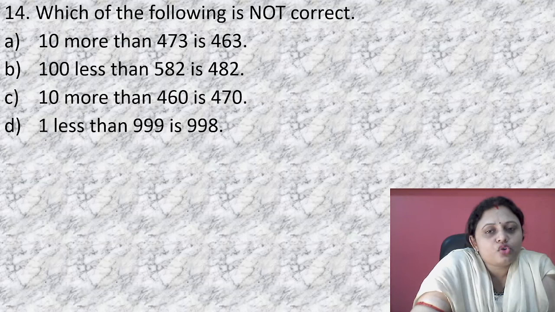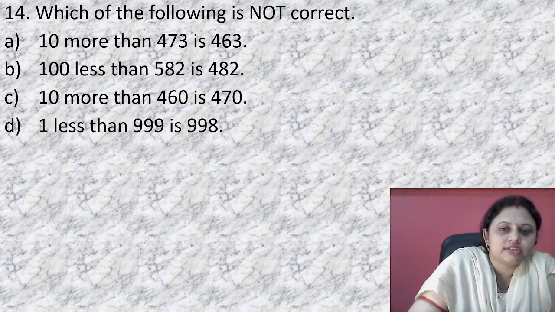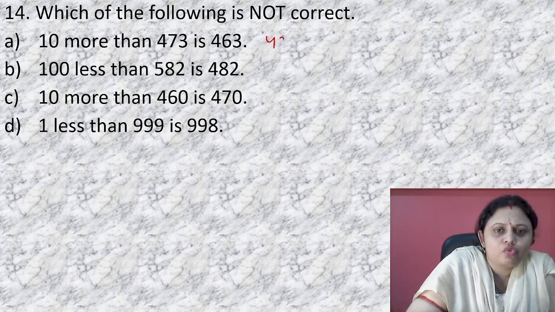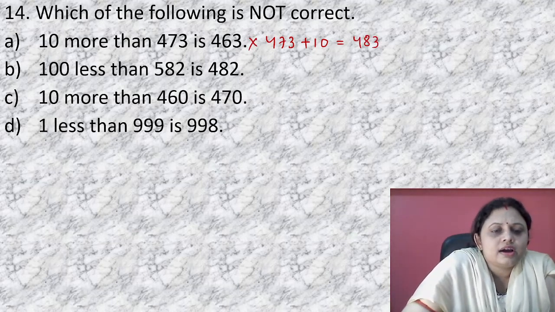Which of the following is not correct? 10 more than 473 is 463. 473 plus 10 is equal to 483. Is it 463? No. Next, 100 less than 582 is 482.